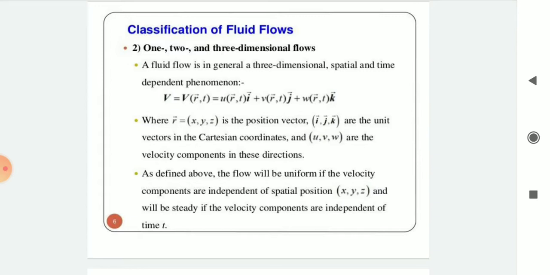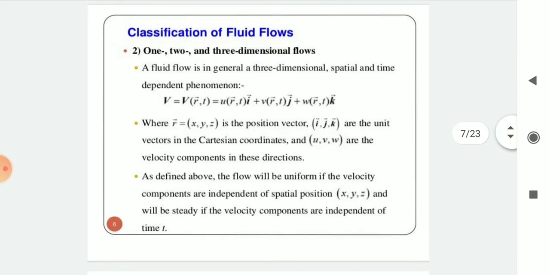Then what is meant by two dimensional flow? The flow in which the velocity is the function of time and two space coordinates x and y is called as two dimensional flow. For example, viscous flow between parallel plates of large extent, flow at the middle part of airplane wing, flow over a long spillway and flow below long weirs are considered as two dimensional flows. u is equal to f1(x,y), v is equal to f2(x,y) and w is equal to 0.